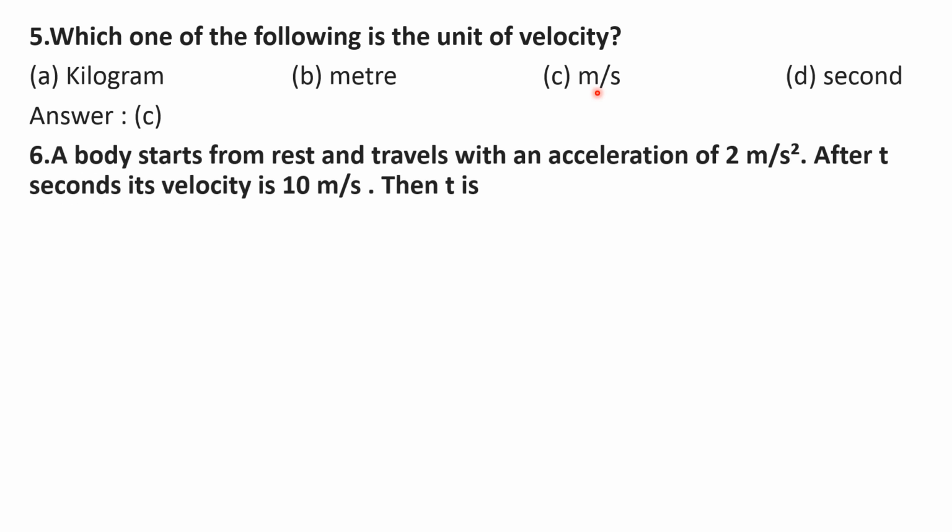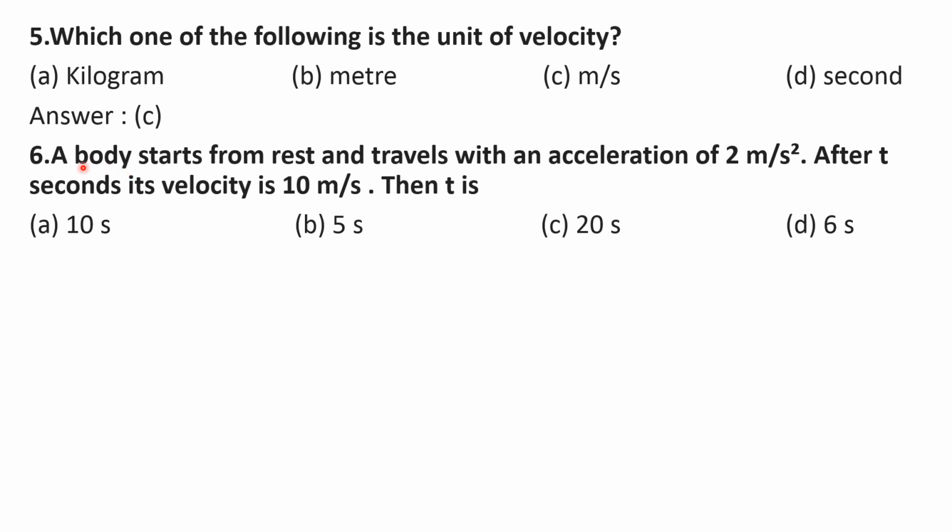Sixth question. A body starts from rest and travels with an acceleration of 2 meter per second square. After t seconds, its velocity is 10 meter per second. Then t is, options are A 10 seconds, option B 5 seconds, option C 20 seconds, option D 6 seconds.